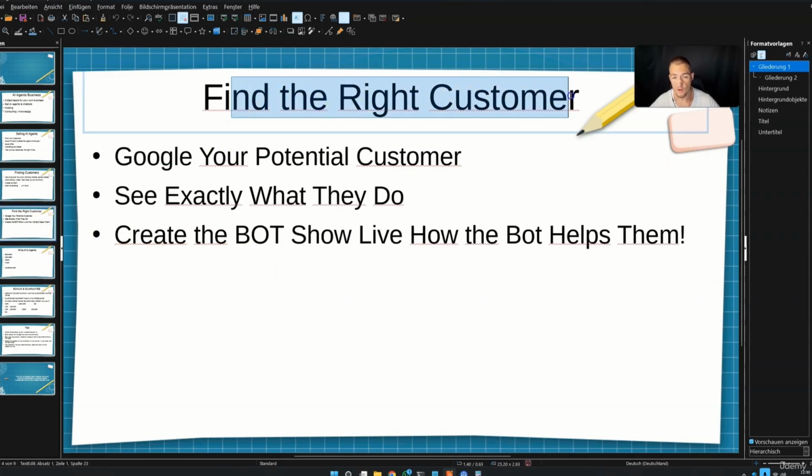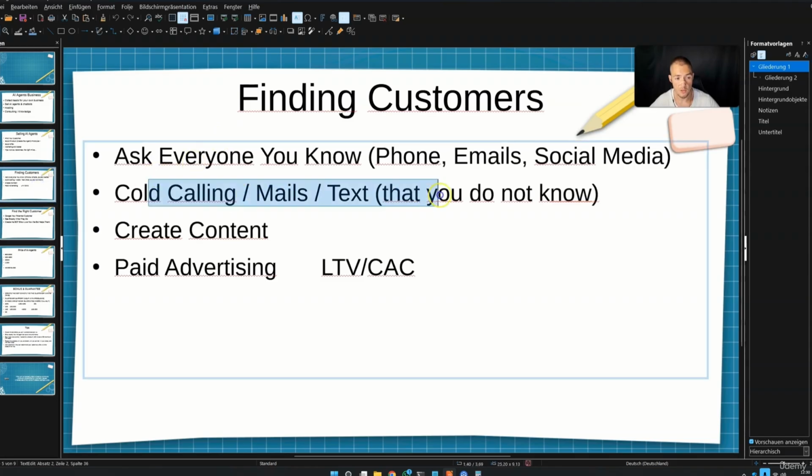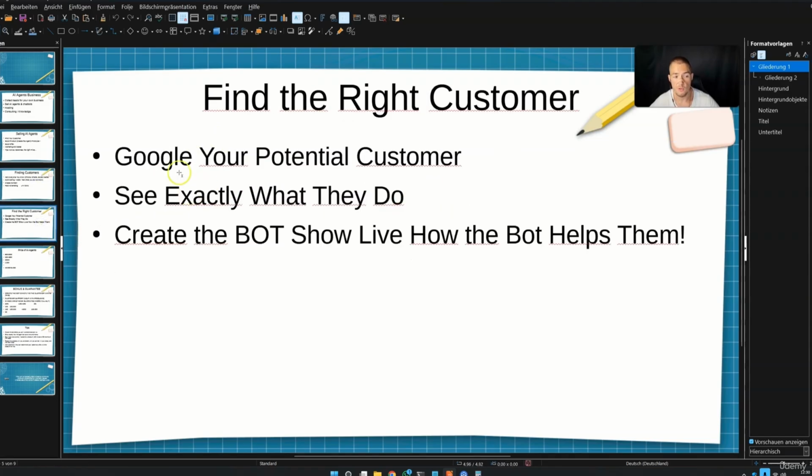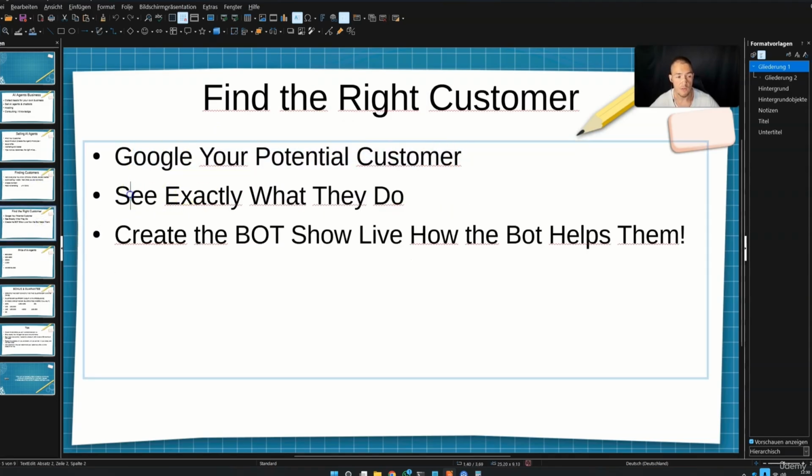Then you can find your right customers if you do cold outreach. Here you will find them: you can just Google them. You need to see exactly what they are doing. Just give them a compliment and ask them if they want to save time. And then you need to create a bot, and if they want to have a call, show them exactly how the bot is helping them.